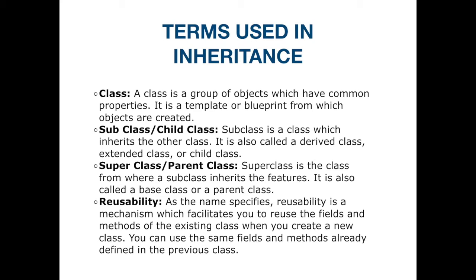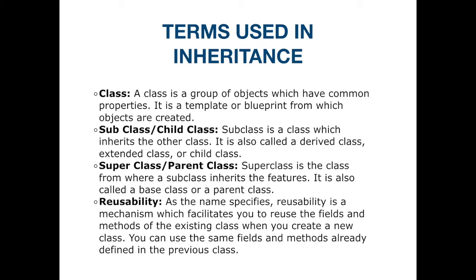Next term is the superclass or the parent class. As the name suggests, it is the class from where a subclass inherits a feature, right? Suppose that class A is inheriting properties from class B. Then class B is the parent and class A is the child class, right?